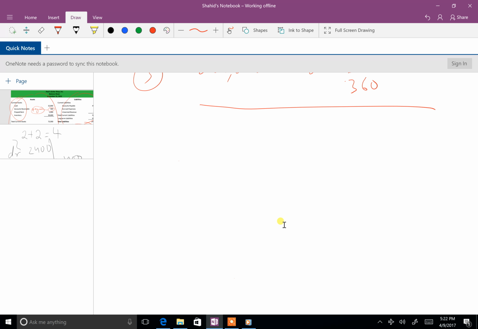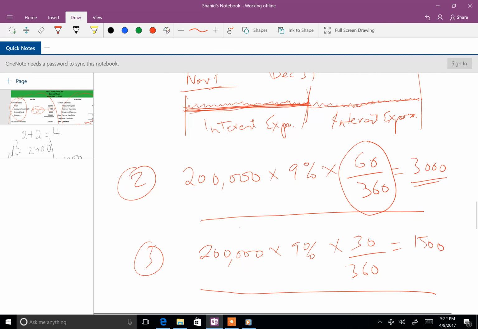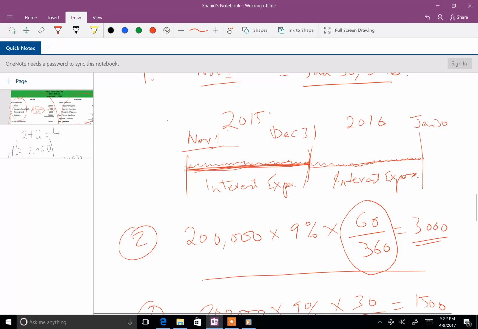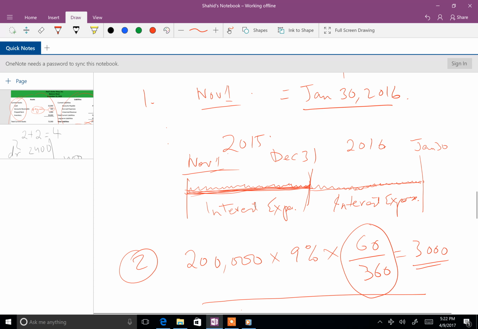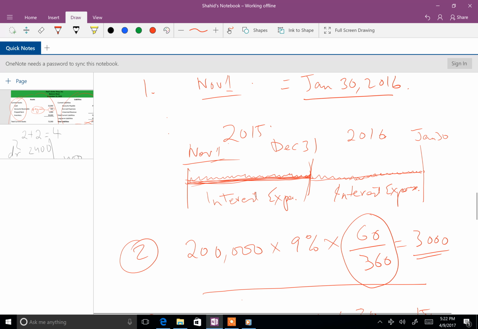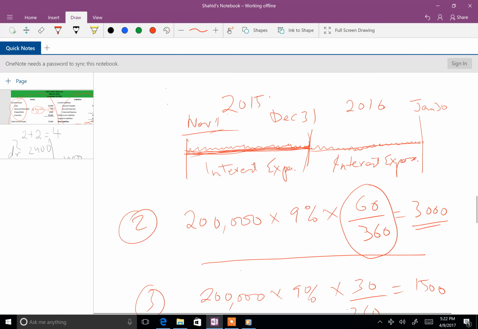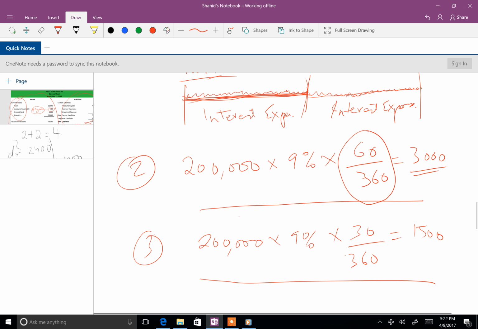Now, basically, part four just asks us to do the journal entries. I would have preferred to do the journal entries as we were doing. And this first event that happened was that this company borrowed money for $200,000. That's the first event, an economic event.